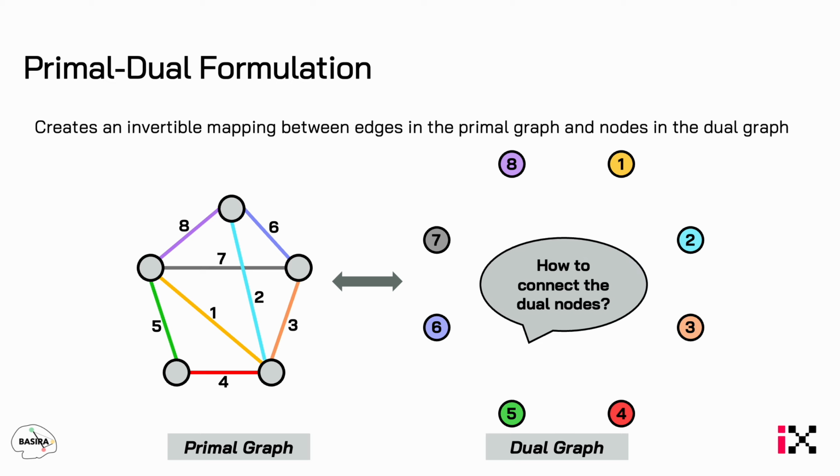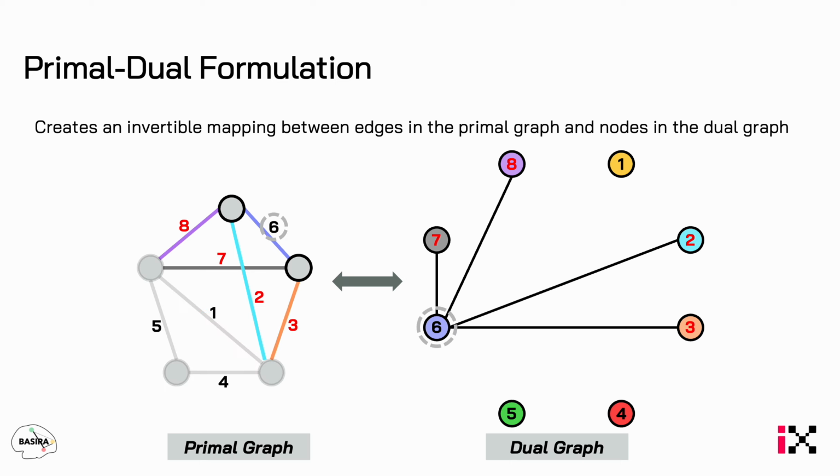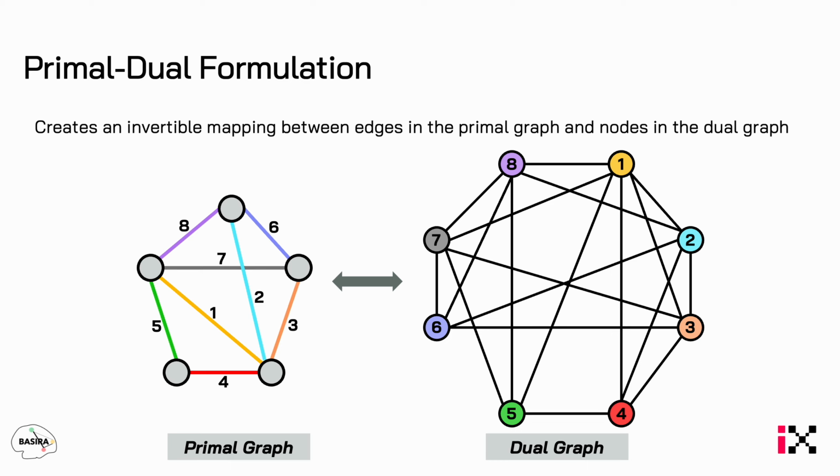This is done by connecting an edge to all of its edge neighbors in the primal graph. For example, the sixth edge has 4 neighbors in the primal graph. Therefore, the corresponding dual node would be connected to nodes belonging to these 4 edges. By repeating this process for all edges, we obtain our final dual graph. Note that this mapping is invertible and any computations we perform on the dual nodes correspond naturally to edge space computations on a primal graph.